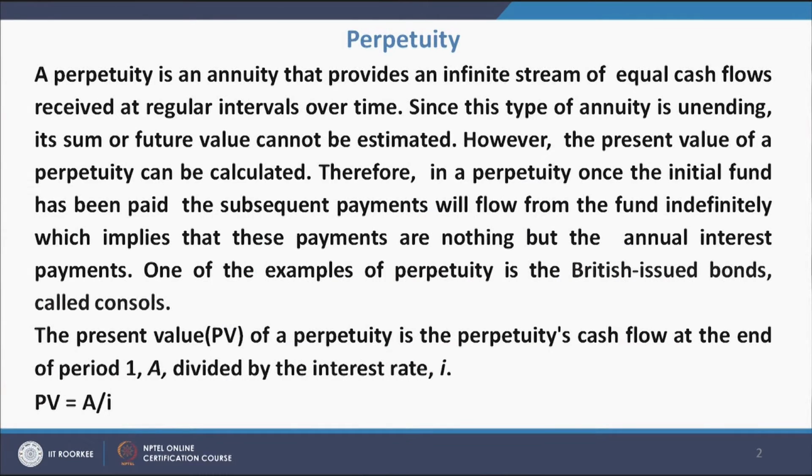A perpetuity is an annuity that provides an infinite stream of equal cash flows received at regular intervals over time. Since this type of annuity is unending, its sum or future value cannot be estimated. However, the present value of a perpetuity can be calculated.